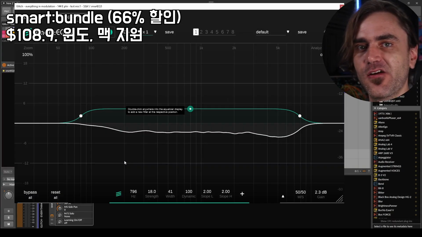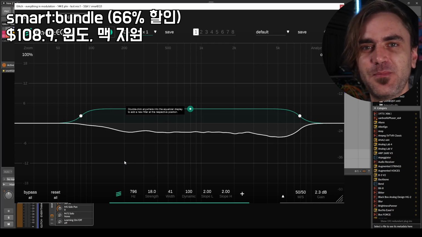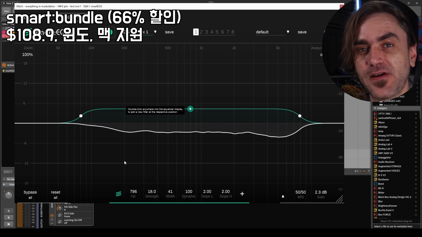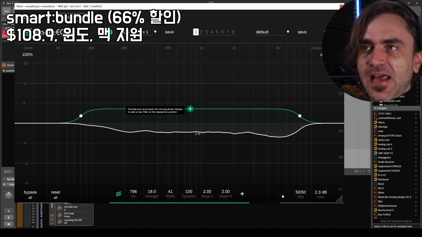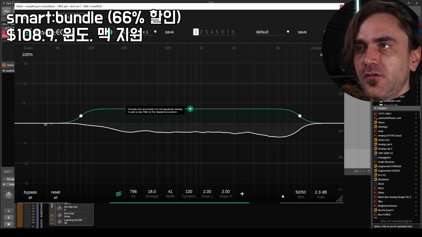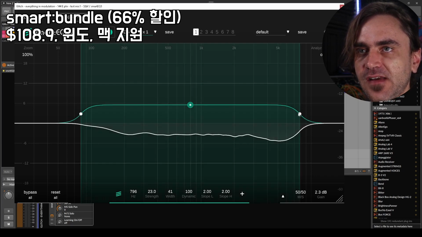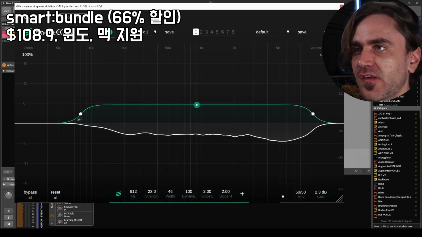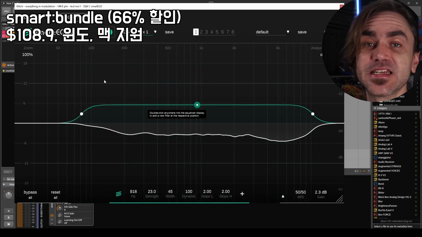What I picked up from that is that there are elements in the mid and the kind of high mids that are creating a bit of a boxy sound. And the moment that I use my custom profile to determine which of those sounds needs to be reduced, as you can see, it's applied the profile to the specific mix. You can dial in the exact settings if you want less or more. You can dial in the exact frequencies that it's applying to, which is pretty cool. I want to show you guys quickly how to make a custom profile and also some other things about the plugin which I think are particularly interesting.